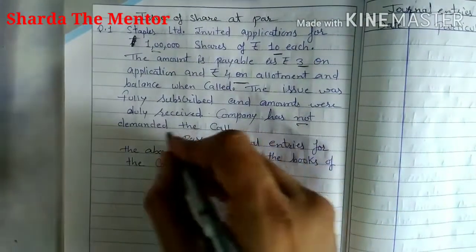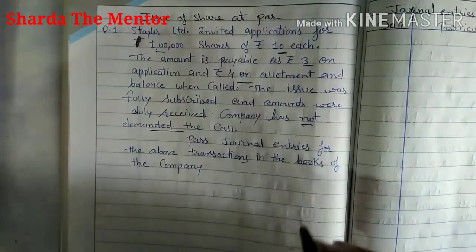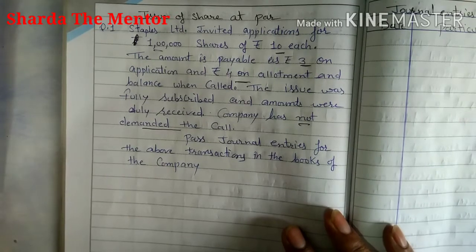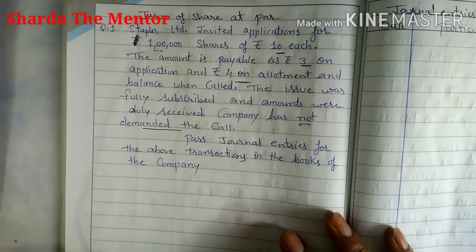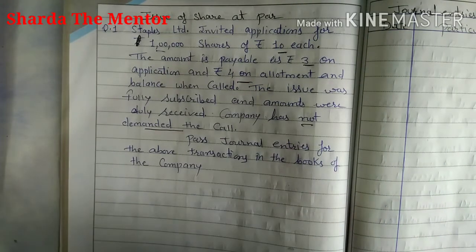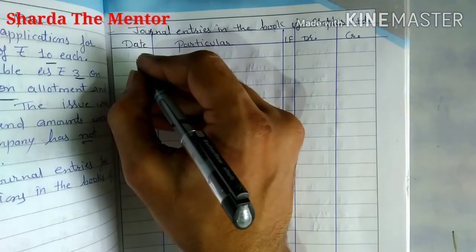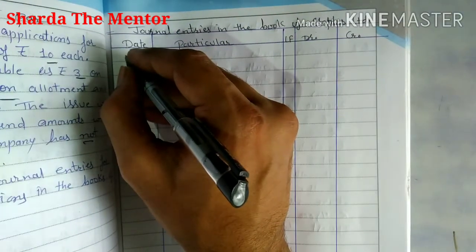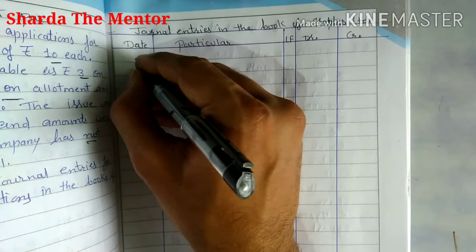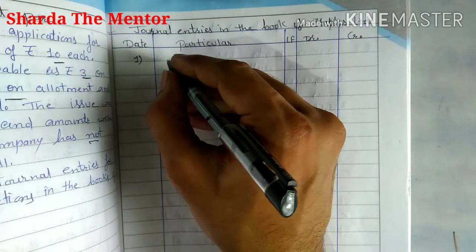So only part of the money, it means only the application and allotment amount they called. The remaining amount they didn't call. That may be possible because right now the company doesn't require it. First, the date of receipt is not mentioned, so instead of that you can give a number.